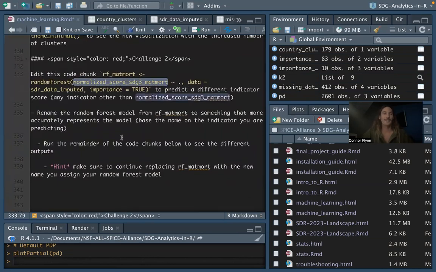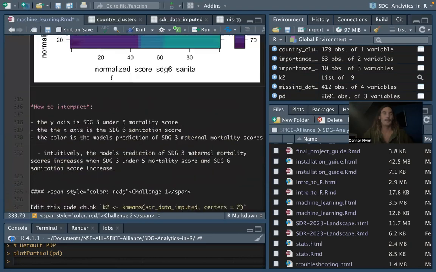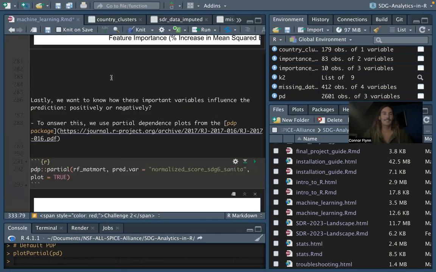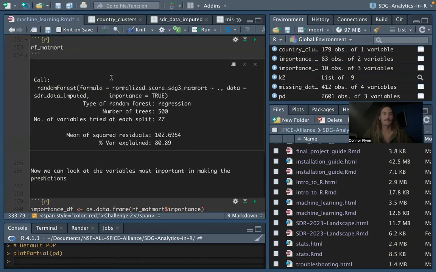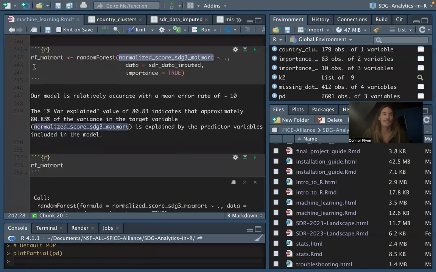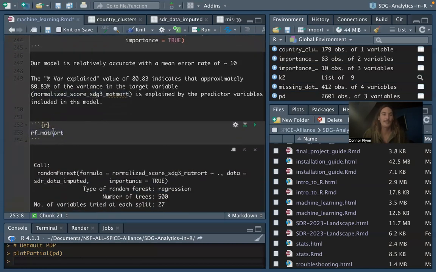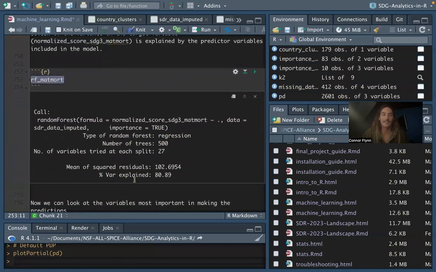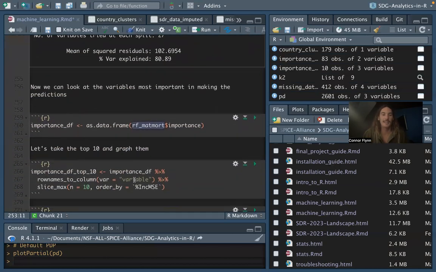So in the code chunk, scroll up here just to see it again. This is where we inputted what variable we would like to predict with our random forest. So just changing this to another normalized score will change everything, right? Because you're making a different prediction. So it'll be a different model. You can give it a new name. Then you could feed that name to see the model's accuracy and the variance explained.